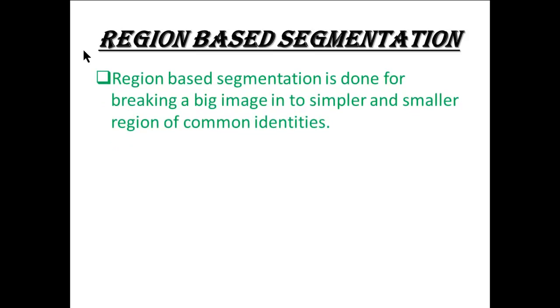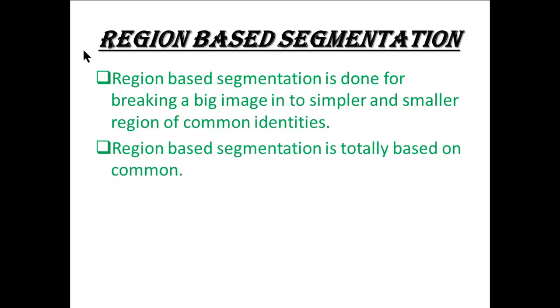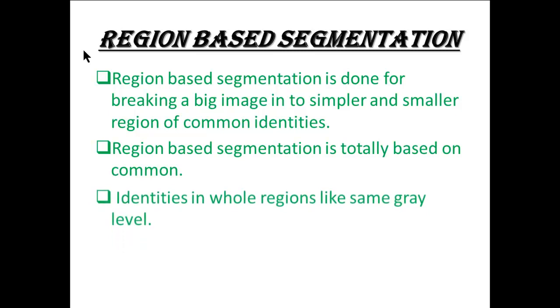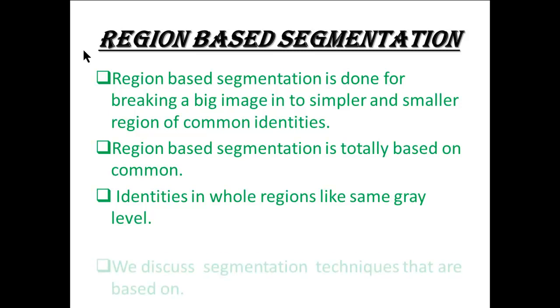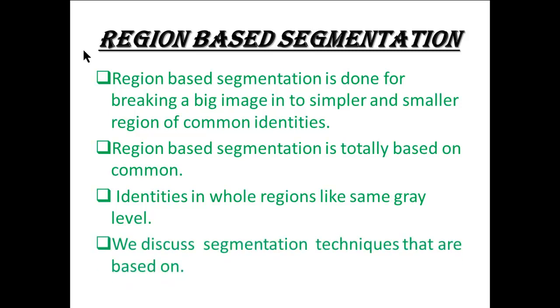Now the second thing of segmentation, region-based segmentation. Region-based segmentation is done for breaking a big image into simpler and smaller regions of common identities. Region-based segmentation is totally based on common identities in the whole region, like the same gray level. We discuss segmentation techniques that are based on finding regions directly.